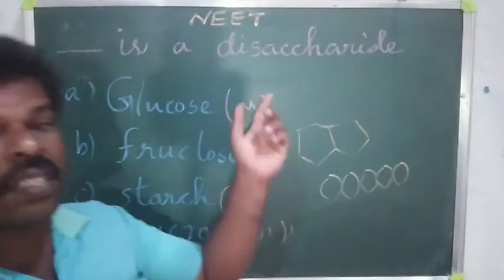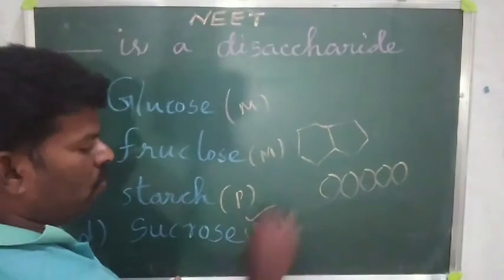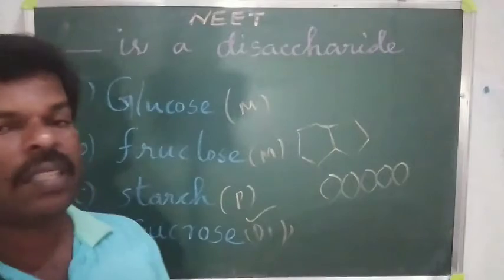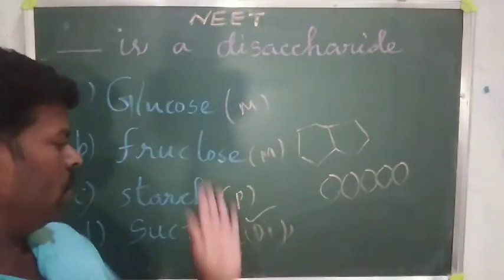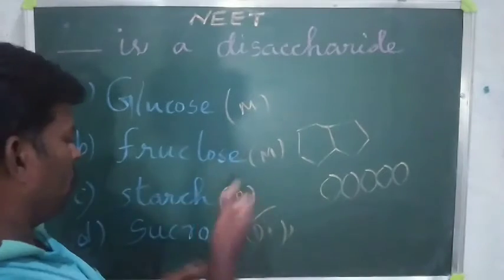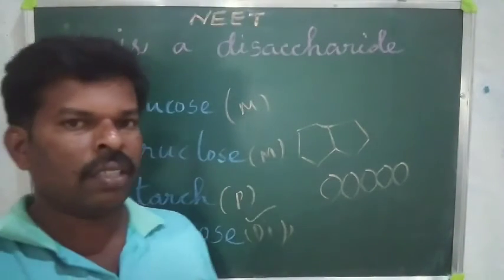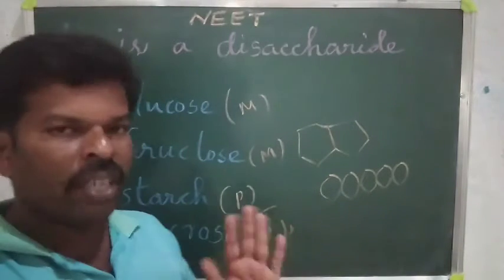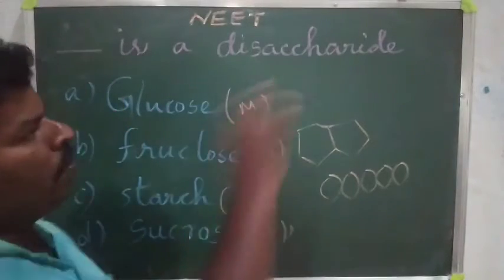The question is: dash is a disaccharide. The answer is D. Sucrose is the correct answer for the disaccharide. That's a very important question also. Sometimes they will ask with fructose and glucose both given. Fructose and glucose are monosaccharides. Various types of questions will be asked, so be ready for anything. That is one of the very important questions.